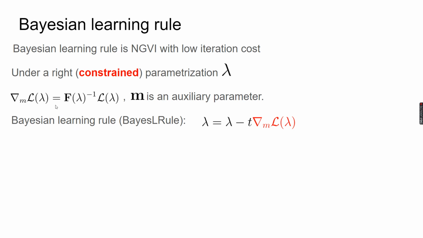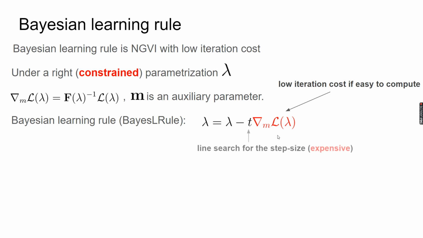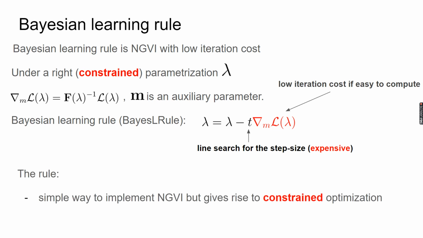By using this identity, we can obtain the Bayesian learning rule as follows. So if the gradient with respect to the auxiliary parameter is easy to compute, we have a low iteration cost. However, because we choose a constraint parameterization, we have to do a line search for the step size so that the update stays in the constraint set. This can be expensive in general. A quick summary of the Bayesian learning rule is that it gives a simple way to implement natural gradient variational inference, but it gives rise to constraint optimization.